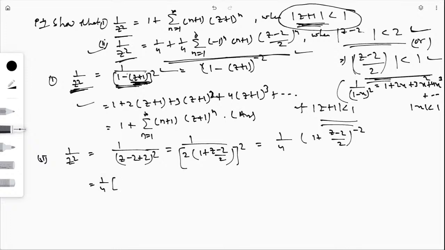So 1 by 4 whole into 1 minus, alternately plus minus, 1 minus 2 times z minus 2 by 2, then plus 3 times its square, then minus 4 times z minus 2 divided by 2 whole cube, like this.